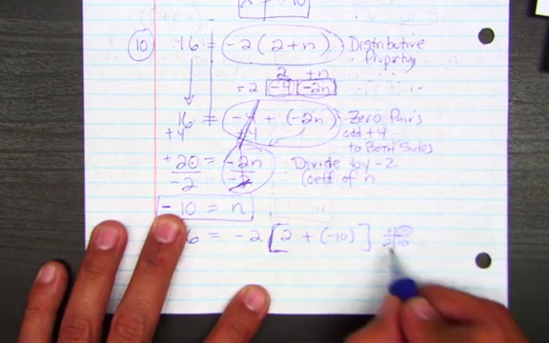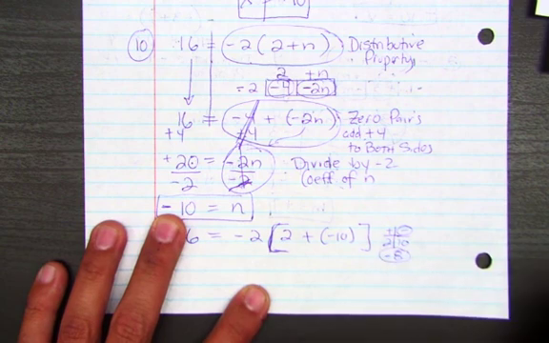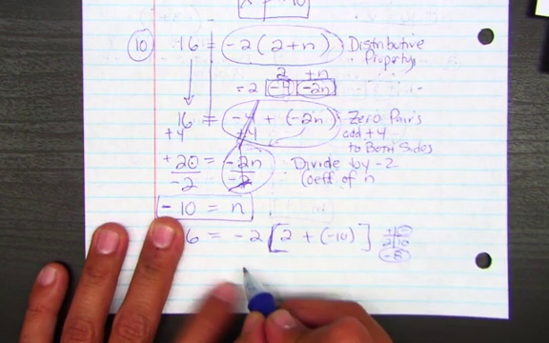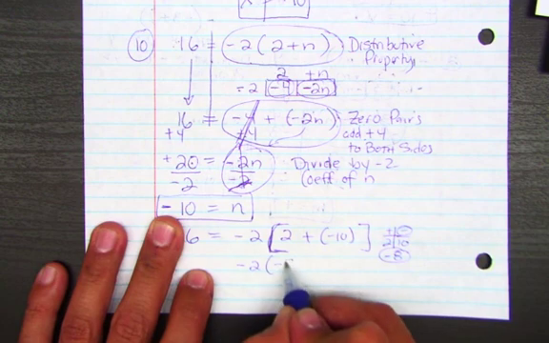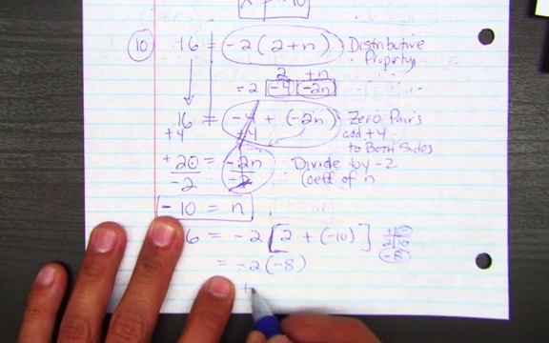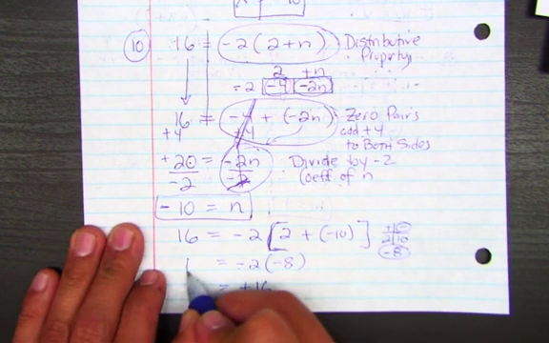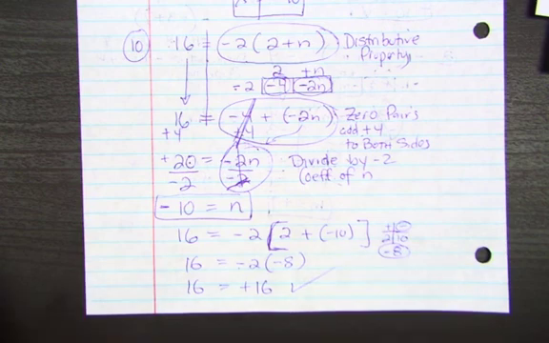Negative. And by how many? 8. Right? -8. Why? Because there's more negatives. So -2 times -8. Negative times negative is what? Positive. 2 times 8 is 16. So 16 should equal 16 on the other side. And there's my answer. Yes. There you go. Next one.